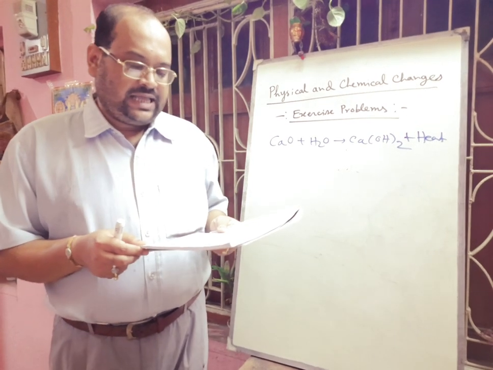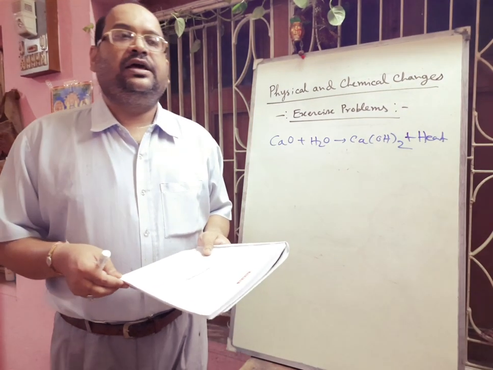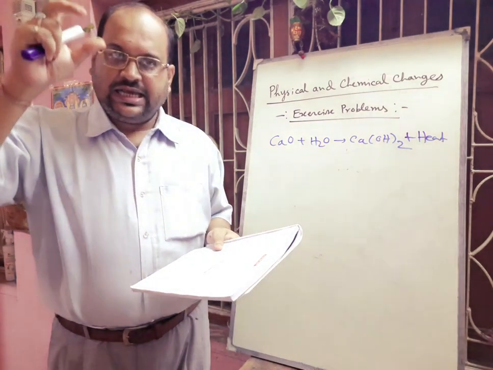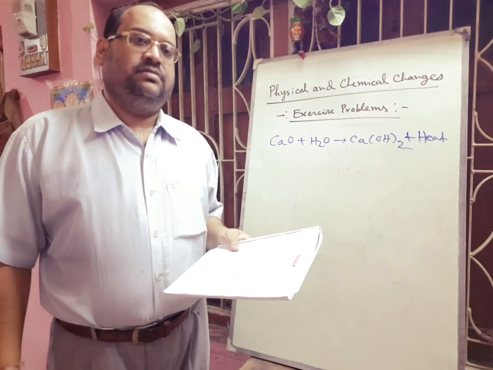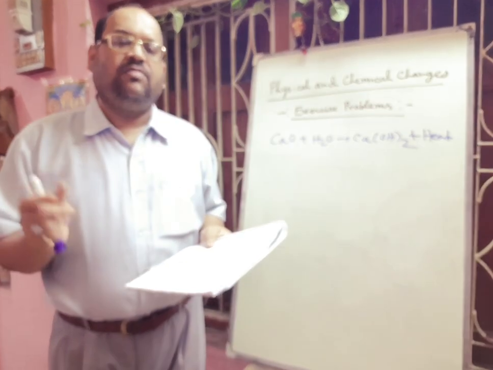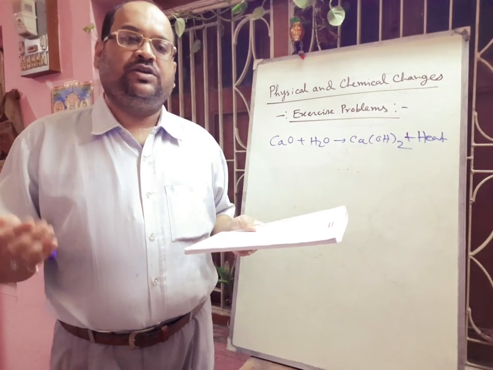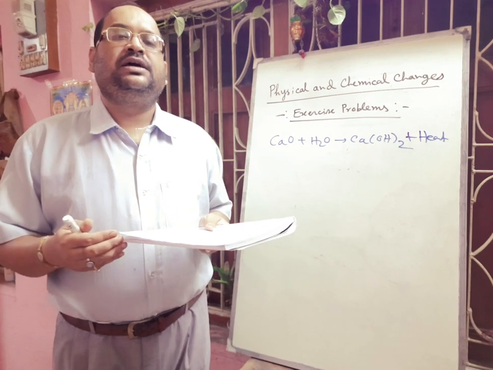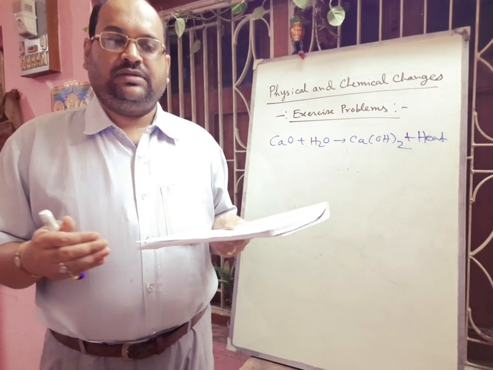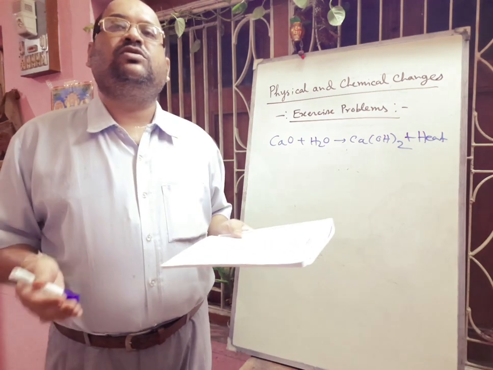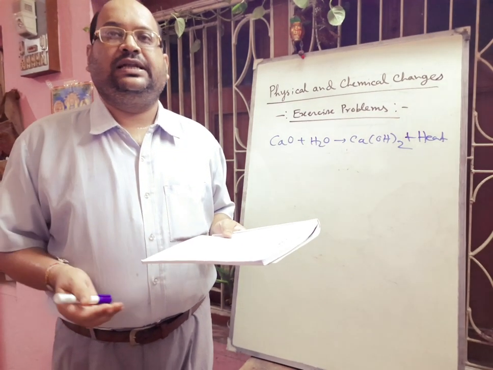Next one is given that lightning. Because of lightning, a huge amount of heat is generated. So in air there are different types of gases like nitrogen and oxygen. They will combine to form nitric oxide. As well as, clouds are either positive or negative charged, and when they clash, there is neutralization and there is also formation of sound. So you can tell both physical and chemical change in case of lightning.